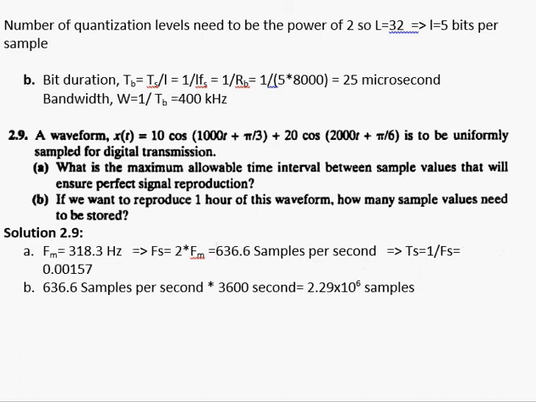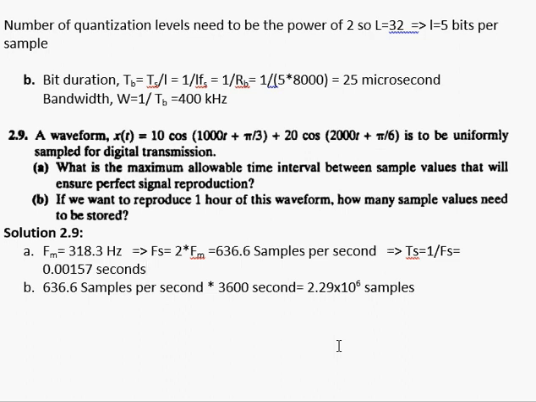So this is 636 samples per second, and if I want to get the time between two samples, that would be 1 over Fs, and that would be 1 over 636.6 samples per second. That turns out to be 0.0015 second. This is in seconds.